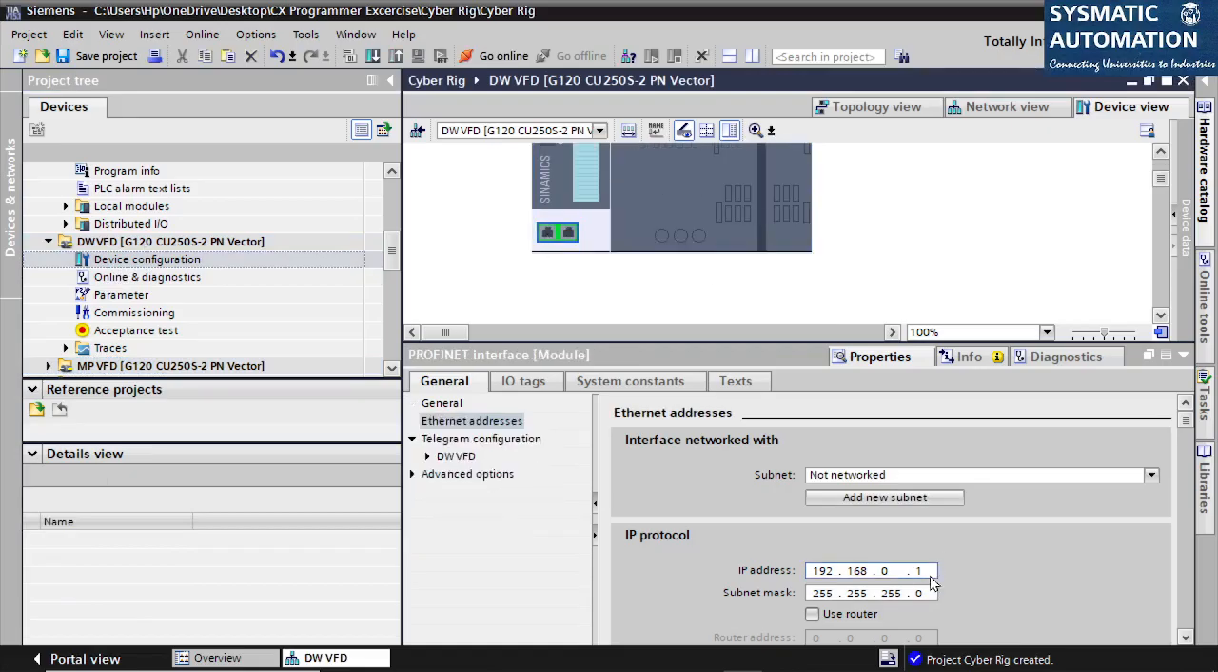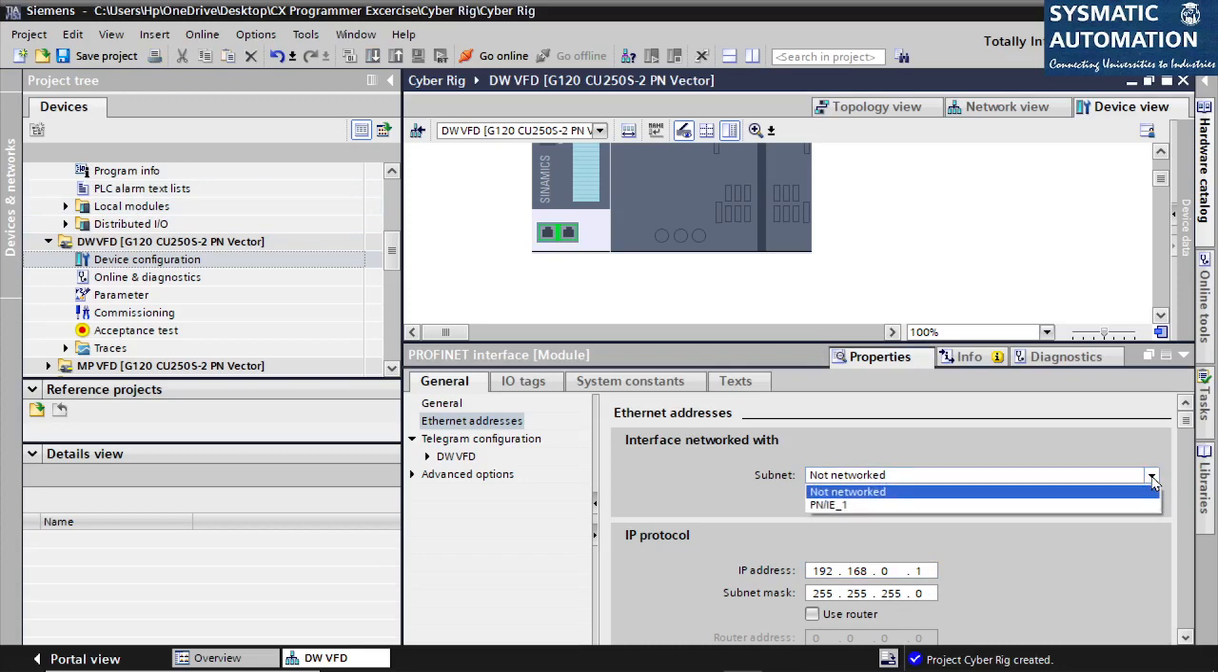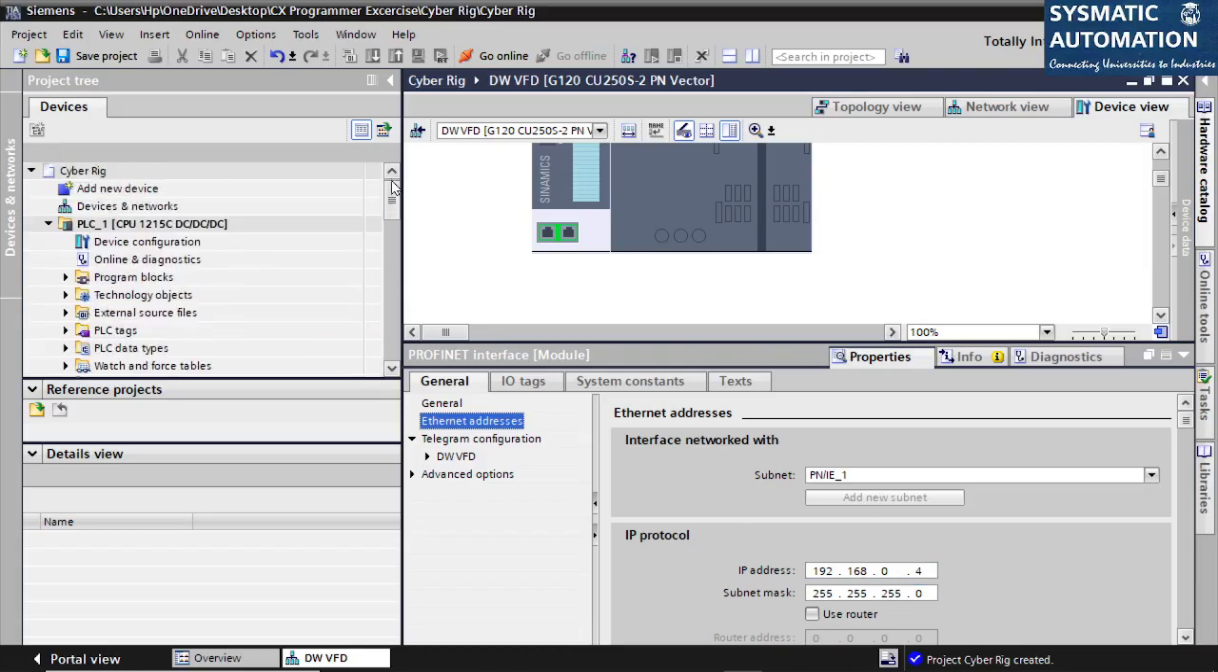Its IP address is 1. I can either go to devices and network and connect it, or I can use the subnet here. Once I click it, it comes back with a drop-down asking, do you want to connect it to the same network, Profinet IE1? If I say yes, it automatically changes the address to 4, because the other IP address has already been consumed.